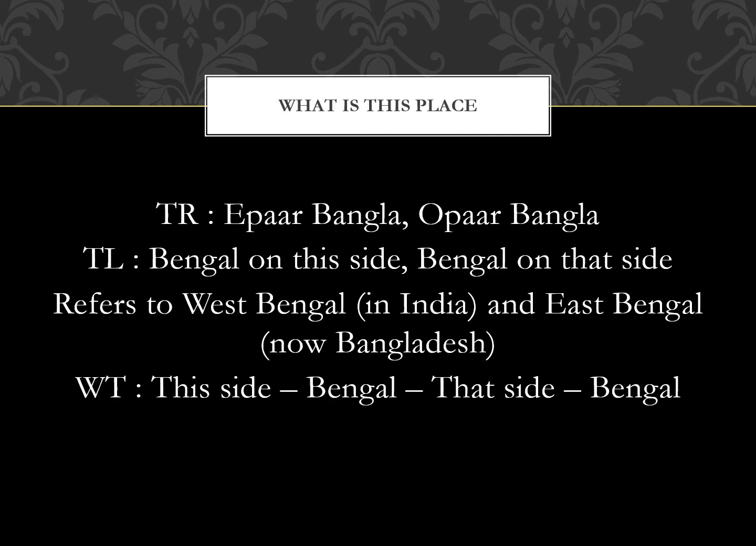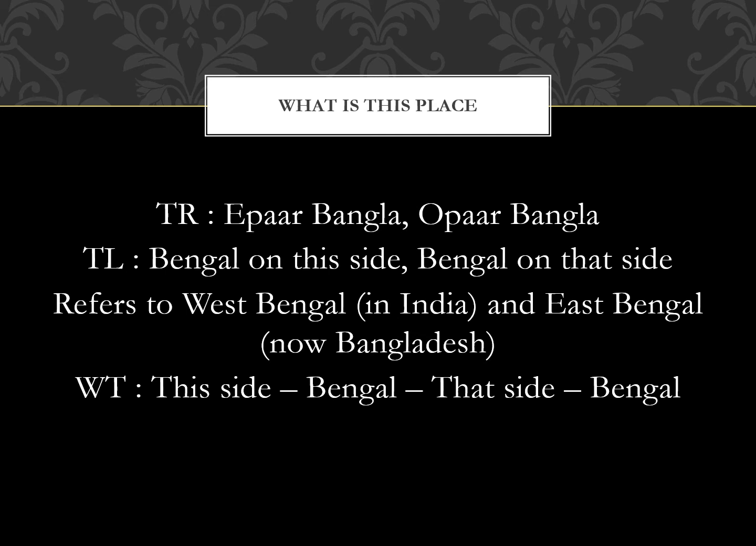Epar Bangla, Opar Bangla is a commonly used phrase in Bengali, and it literally means Bengal on this side and Bengal on that side. Now there is no river or road between the two Bengals. So let me explain what this side and that side means.